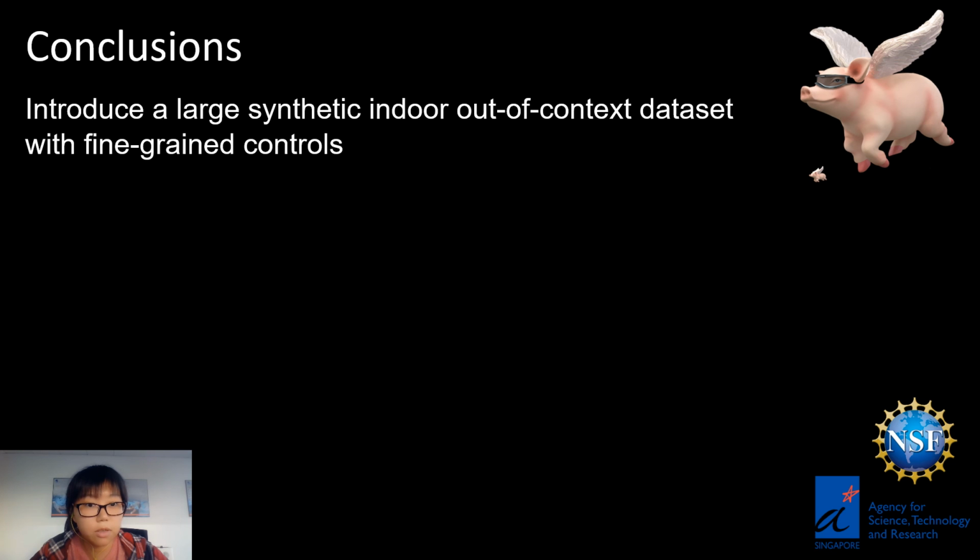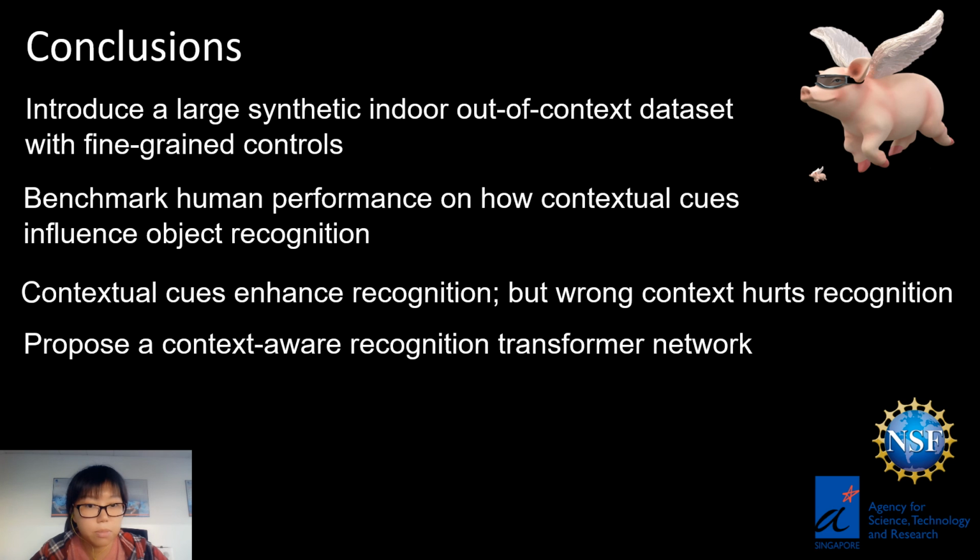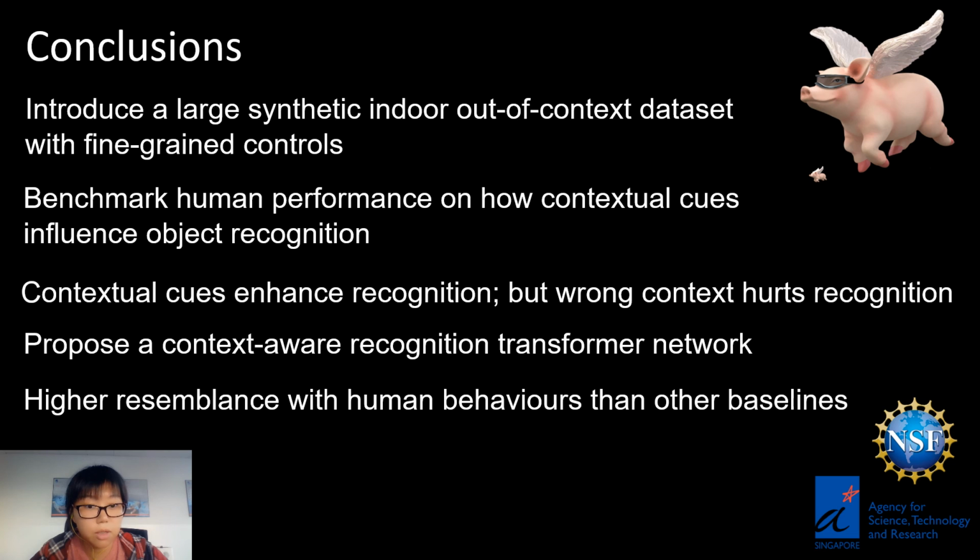To summarize, we introduced a large synthetic out-of-context dataset with fine-grained controls. We conducted psychophysics experiments to quantify human recognition accuracy. We also proposed a transformer-based model for recognition. It approximates human-level performance without retraining for each task.